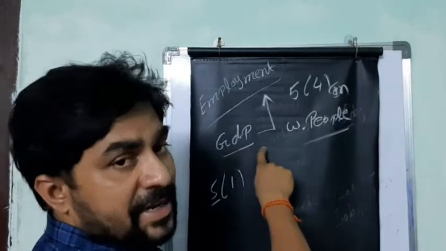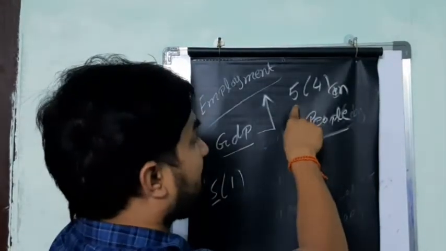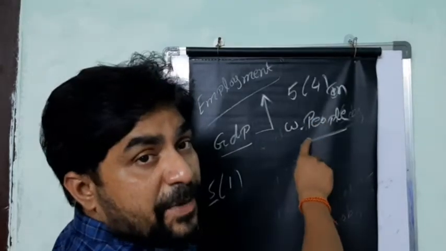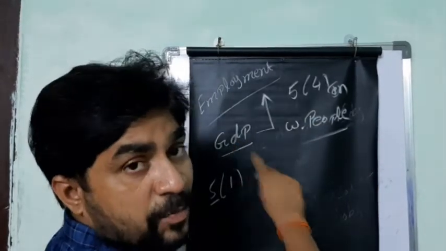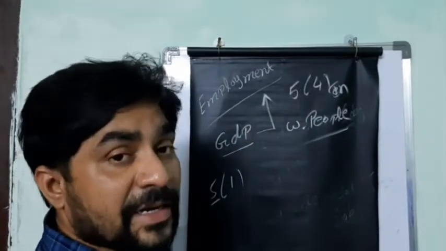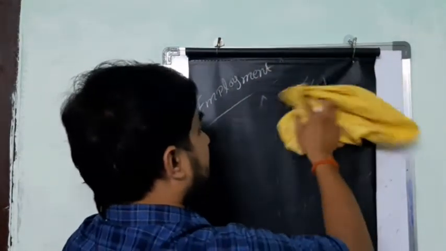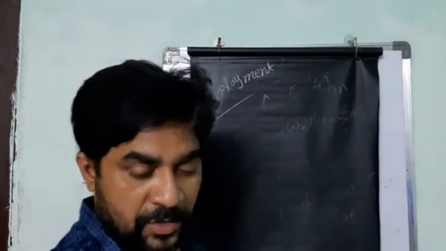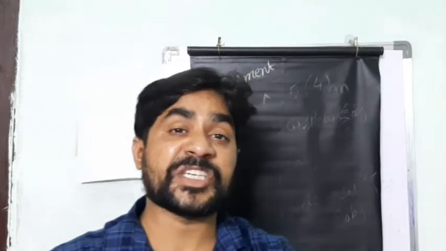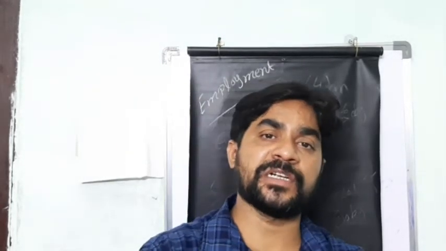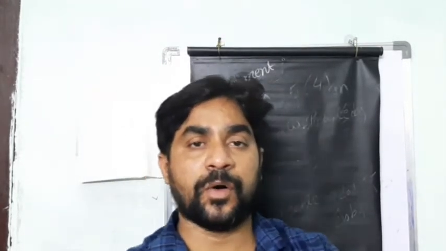Similarly, if a country has more employment, it means more working people, then the country has more GDP, and then the country is equal to a developed country, or is called a rich country. So the country always depends upon the working people, instead of small children and old people.